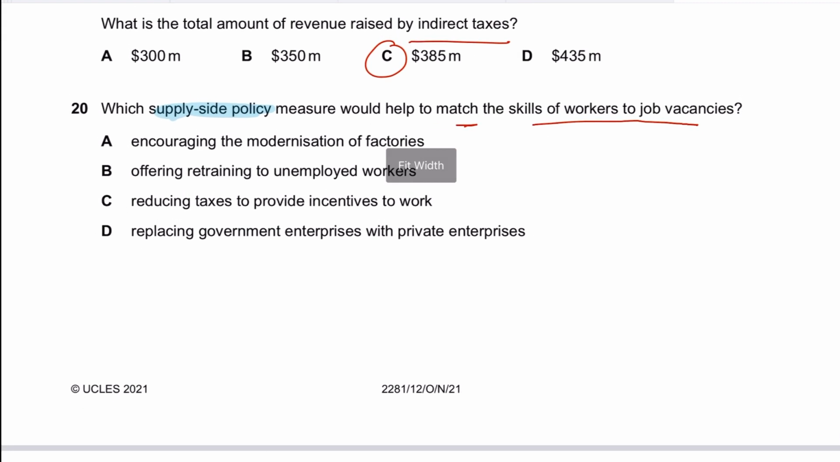So the answer to 20 should be B, because they're asking which supply side policy measure would help to match the skills of workers to job vacancies. Definitely, if you retrain unemployed workers, that would reduce their occupational immobility and make them more employable, and as a result, they'll be able to match the skills. Otherwise, we know that if you're unemployed for a long period of time, you become occupationally immobile, and then you just become dependent on the government's welfare benefits, resulting in voluntary unemployment. Anyway, as far as question 20 is concerned, B should be the correct answer.